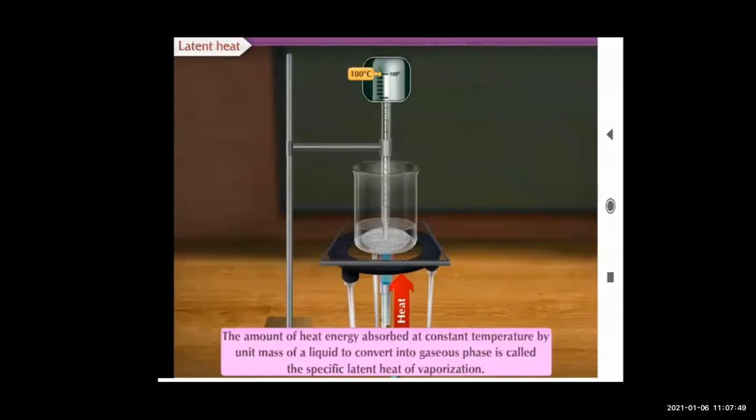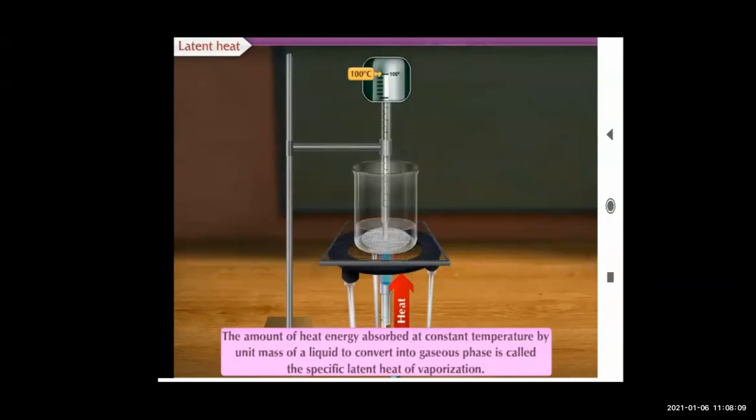The unit of specific latent heat of fusion is kilojoule per kg and calorie per gram. It is given in both units. And the specific latent heat of vaporization is also given in both formats, that is kilojoule per kilogram and calorie per gram. Right. So first we will move on to the melting point and boiling point.